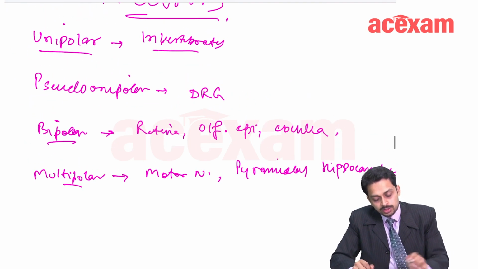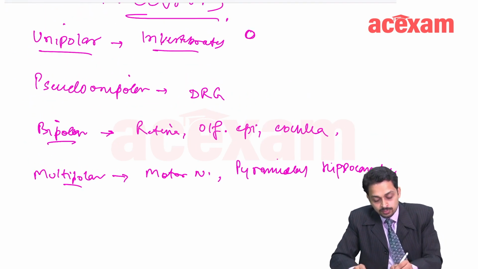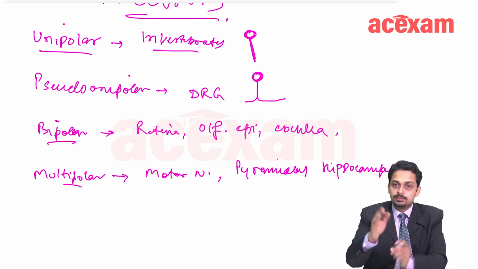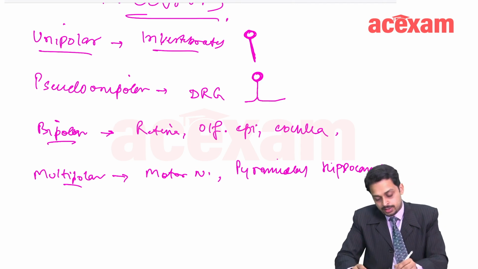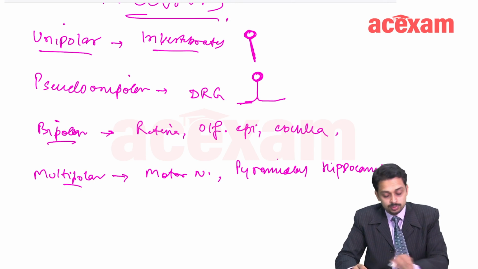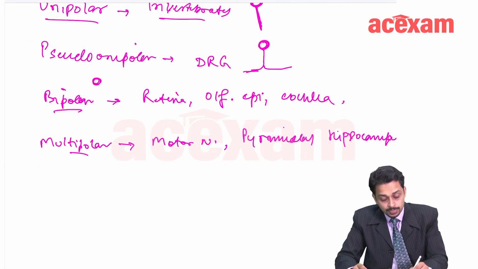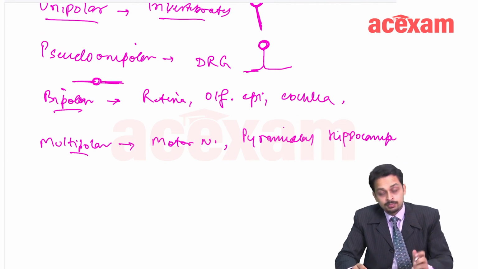So, unipolar is actually true unipolar: one cell body and only one projection. Pseudo-unipolar actually is not unipolar, it is a bipolar neuron in which the dendrites and axon almost stick together, get out of the cell and then divide into two. Bipolar is somewhat like this: one side axon, the other side dendrite.